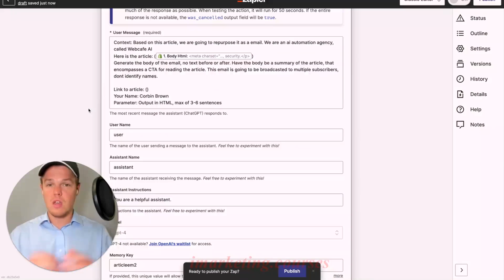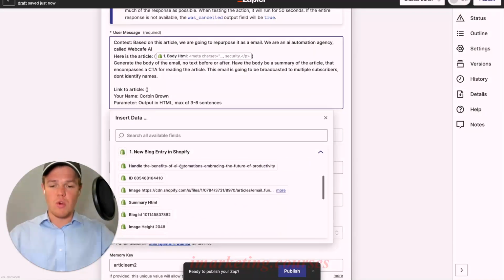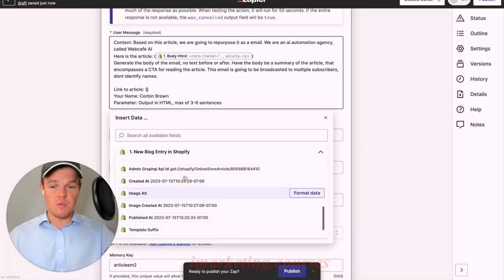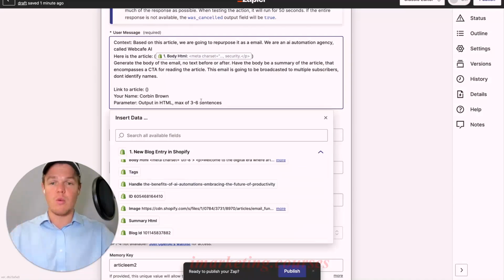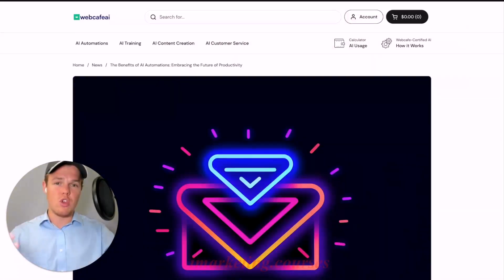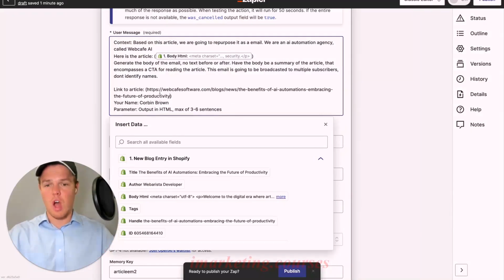and then we're going to go ahead and find the link. In order to do so, we're going to show you something very powerful here at WebCafe AI. If you tried to do it the traditional way, you'll notice that there is no specific variable for the underlying link. All we have access to is the handle. But there's a way to get around this. If you jump over to whatever URL your business is, all you need to do is copy that URL. Once you've copied the URL, you want to use the URL that's going to be associated with the blog or article post.